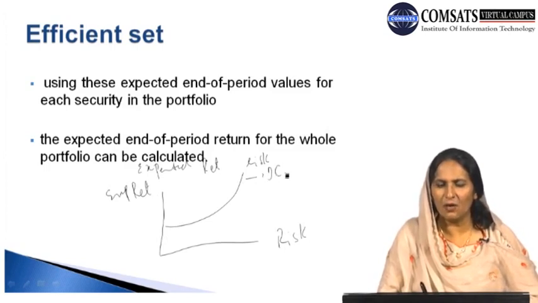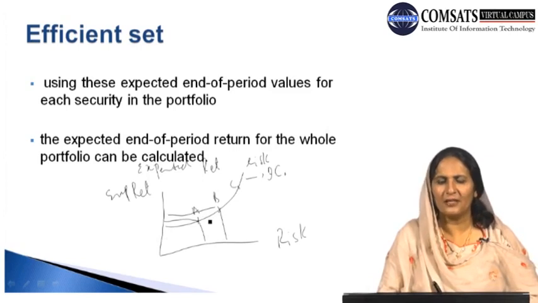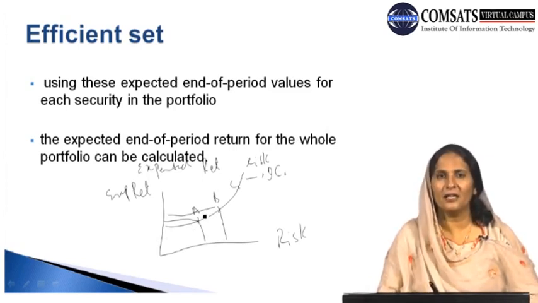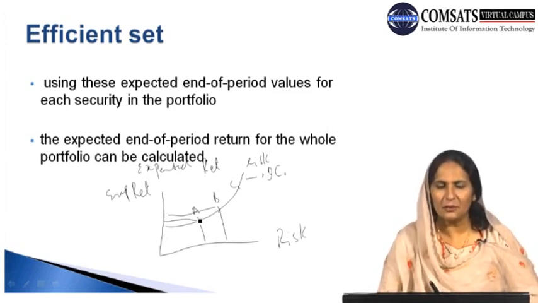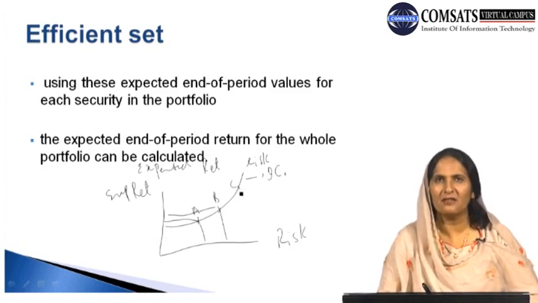For example, this is IC naught, and we have different combinations of returns and risk for this at point A, at point B, and another point C. An individual can make a choice among these, whether the individual is likely to choose A, B, or the third combination of expected return and risk, C. He will remain on the same indifference curve, and the level of the indifference curve will not change.